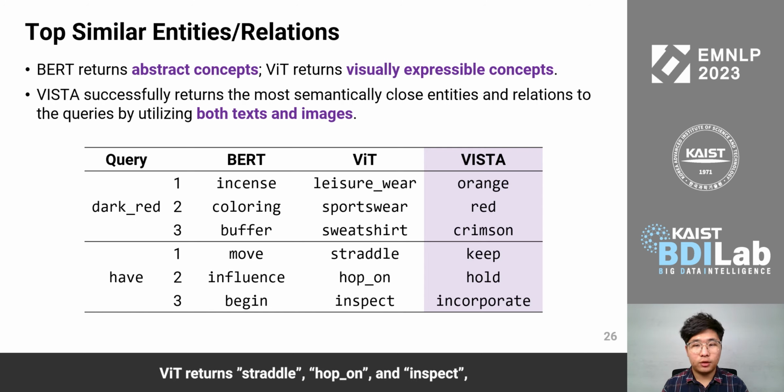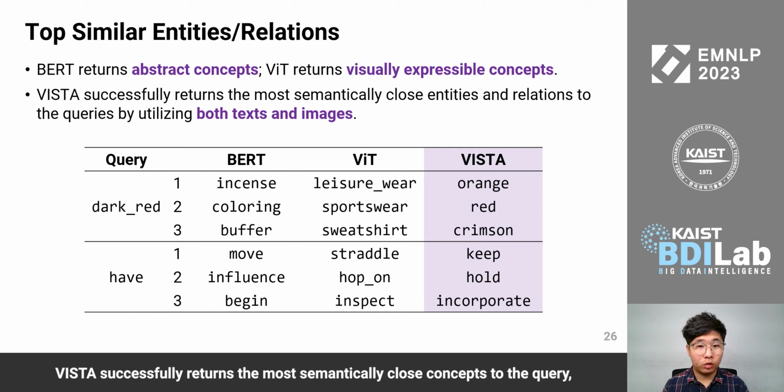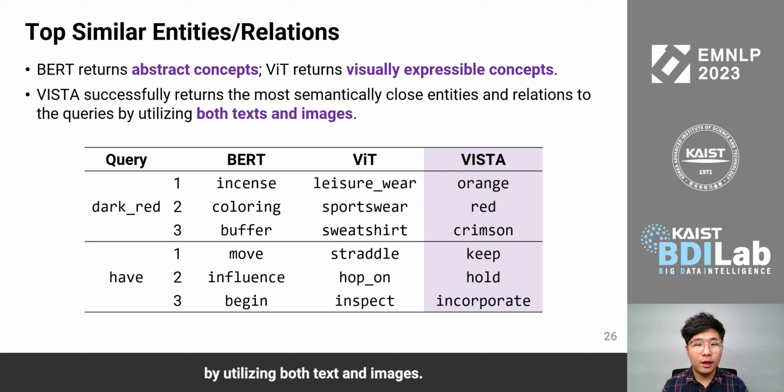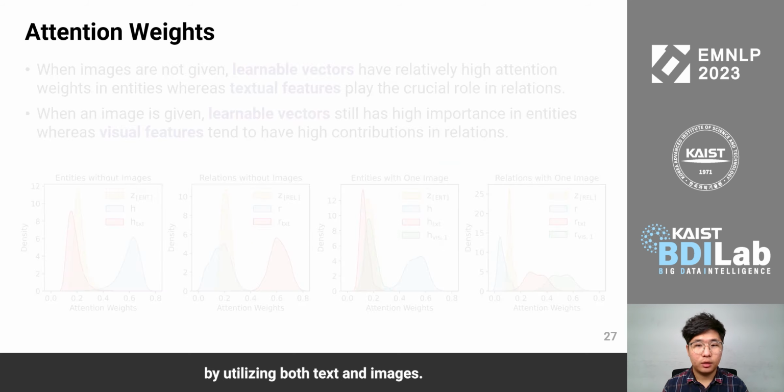ViT returns straddle, hop on, and inspect. And VISTA returns keep, hold, and incorporate. While BERT tends to return abstract concepts like influence and ViT returns visually expressible concepts like straddle, VISTA successfully returns the most semantically close concepts to the query by utilizing both text and images.